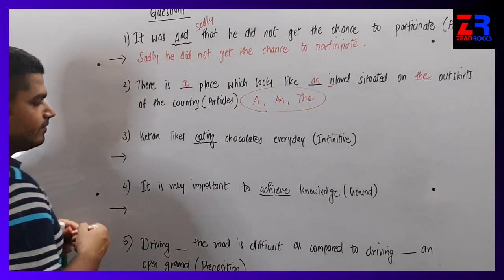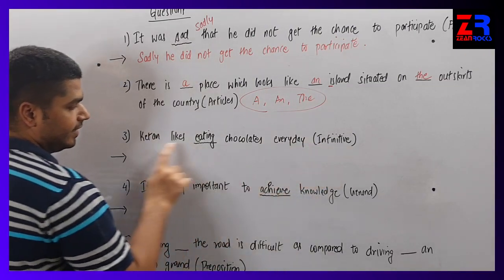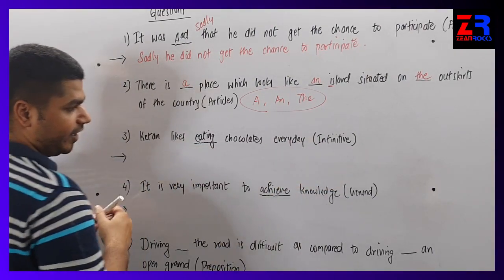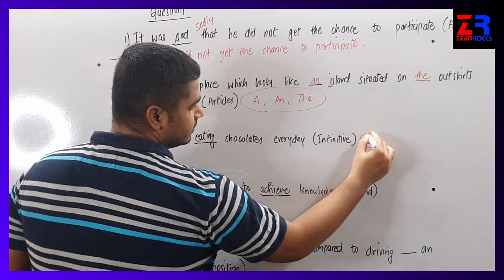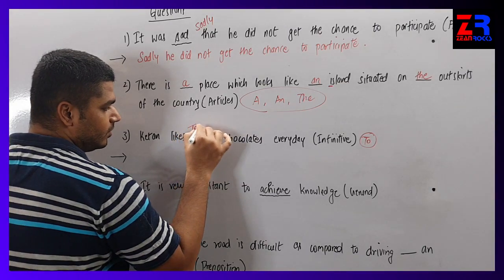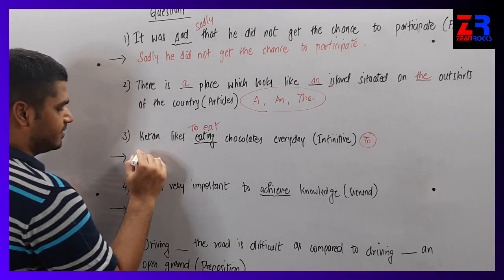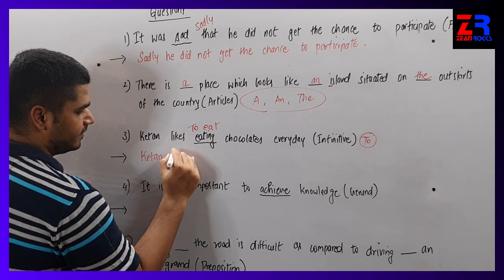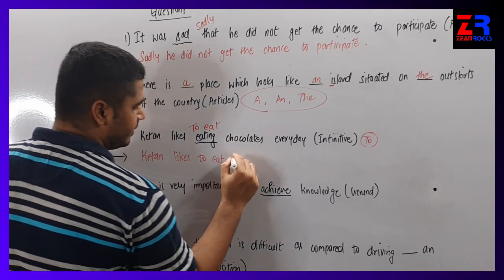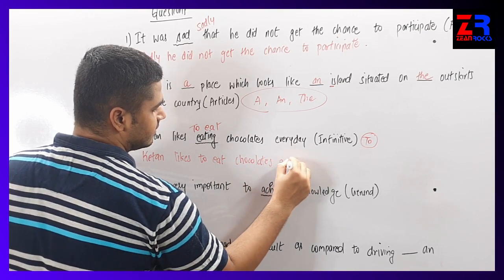Next question. Ketan likes eating chocolates every day. It is infinitive. We have to convert this into infinitive. Remember, for infinitive, we use the word "to." So eating will become to eat. You have to just rewrite the sentence now. Ketan likes to eat chocolates every day.